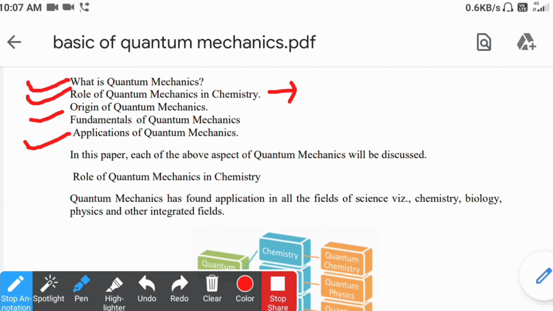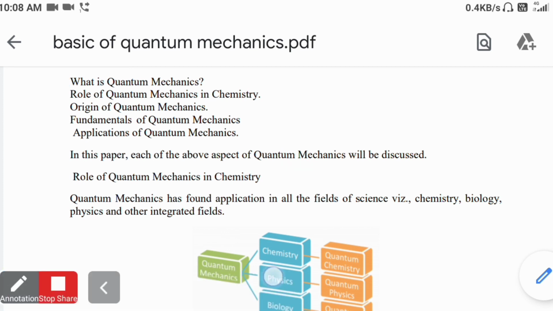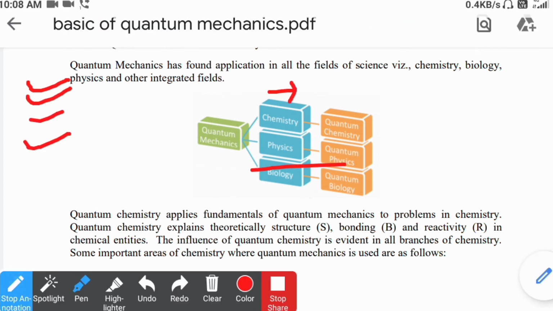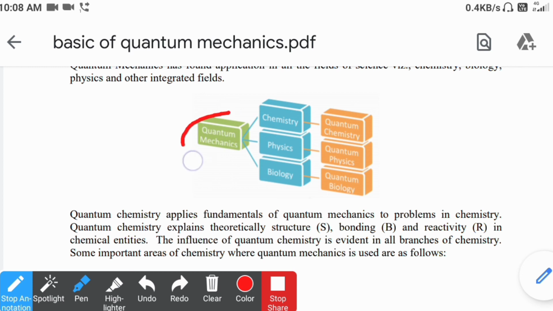In this whole unit, each aspect of quantum mechanics will be discussed in the first and second semester. A few parts we will see in the first semester and the remaining part in the latter semester. In this diagram you can see that quantum mechanics is applicable to all three branches: chemistry, physics and biology.